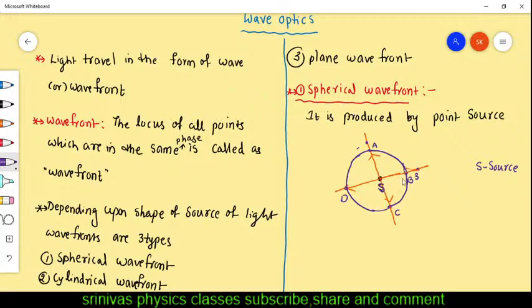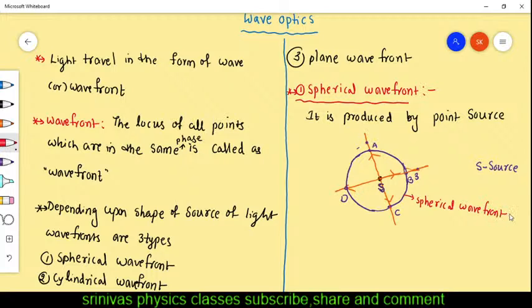Here, A, B, C, D are at the same distance from the center, from the source, and if these are at the same distance, then they have the same phase. The locus of all these points which are in the same phase is called a wavefront, and this wavefront is the spherical wavefront. This is called a spherical wavefront. That means the wavefront is in spherical shape.